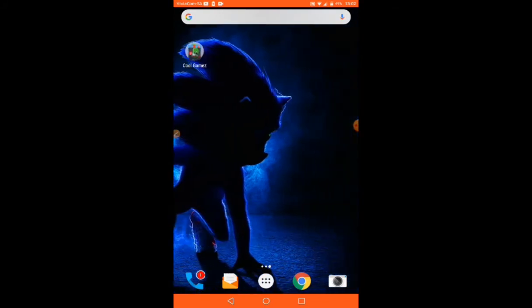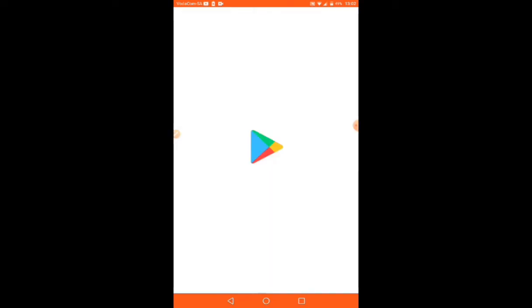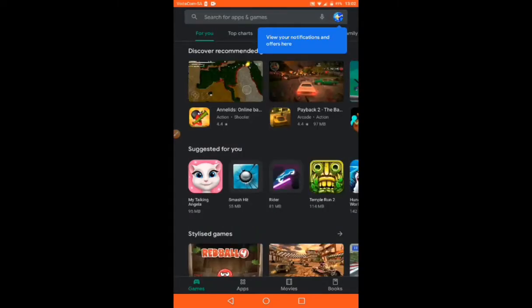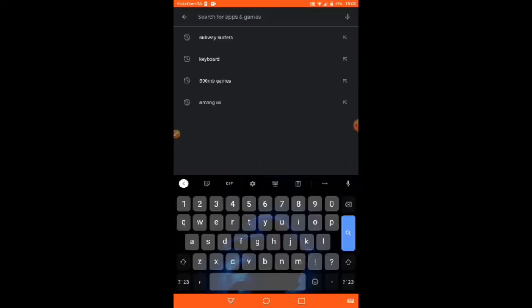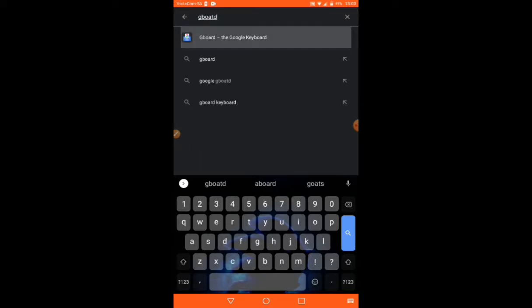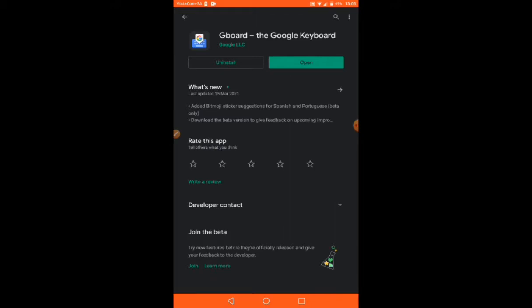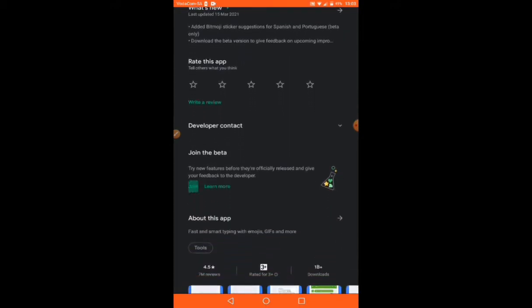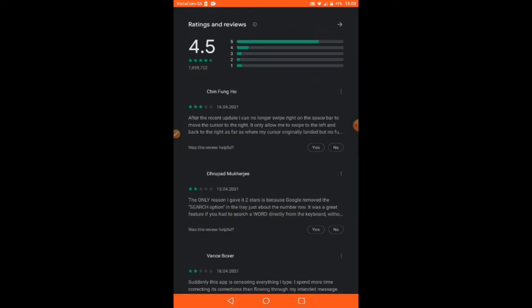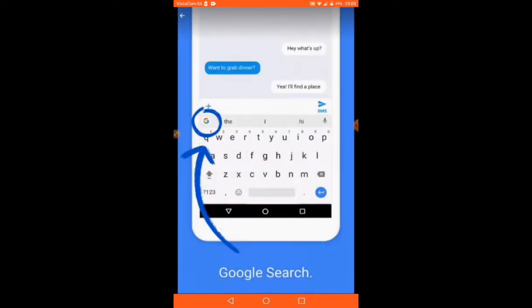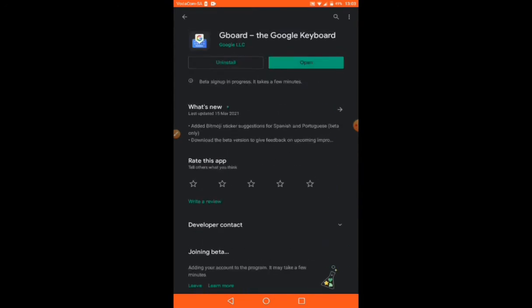So the first step is go to the Play Store or App Store. I'm just gonna delete all of those. So now, just search Gboard. See, the Google keyboard. So then after you've downloaded and installed this, just open it,